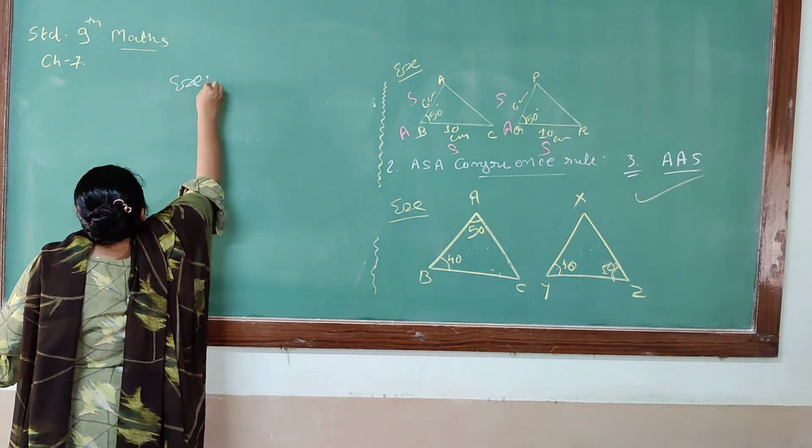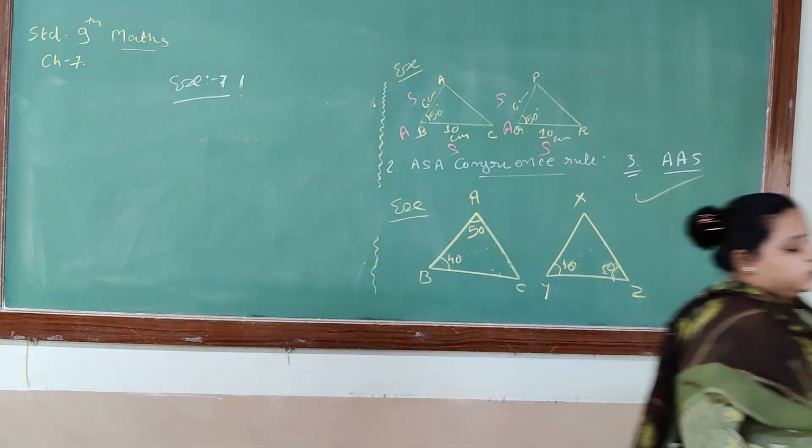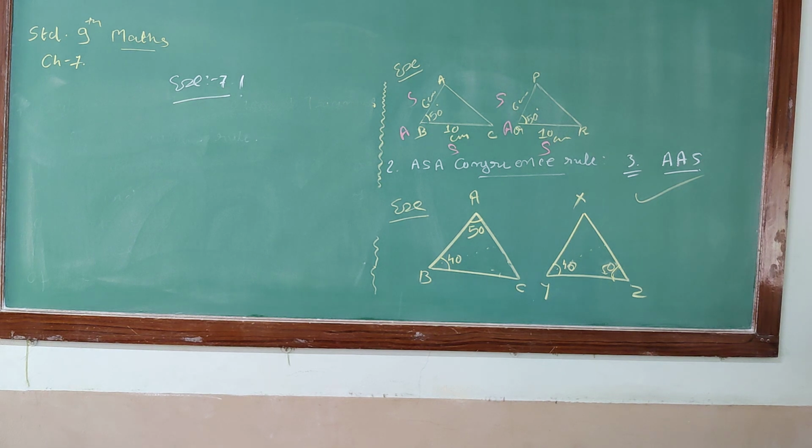Exercise 7.1. Now for exercise 7.1, you have to recall all the theories, right? Recall all the theories.